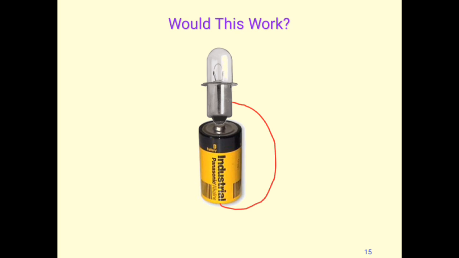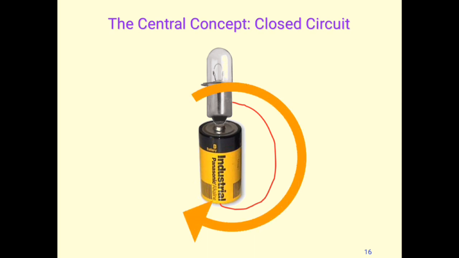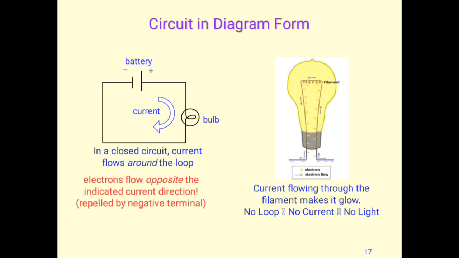There are three configurations, as we can see in the three figures, and this is the last one. Here the bulb is directly connected to the cell, and a wire is connected to the other terminal. So this is a kind of closed circuit. In the case of the cell, one terminal is connected to the bulb, and the negative terminal is connected by a wire to the bulb. So this is a closed circuit.